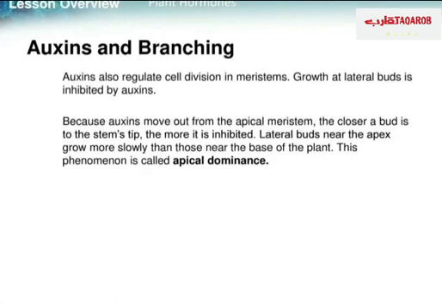Auxins also regulate cell division in meristems. Growth at lateral buds is inhibited by auxins. Because auxins move out from the apical meristem, the closer a bud is to the stem tip, the more it is inhibited. Lateral buds near the apex grow more slowly than those near the base of the plant. This phenomenon is called apical dominance. So the apical bud will be dominant over the lateral buds.